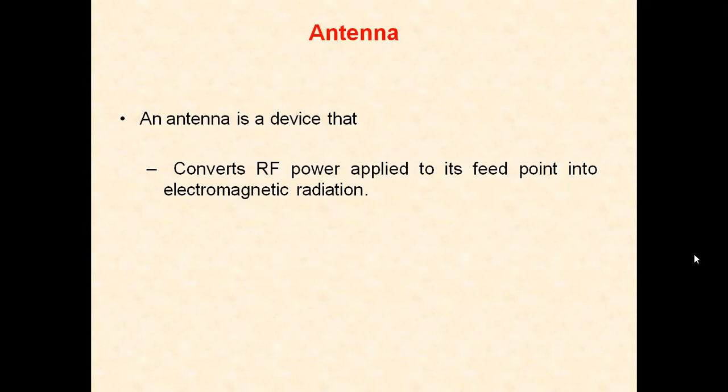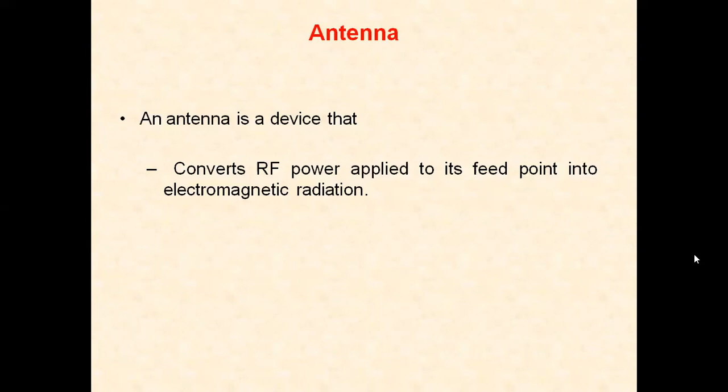The system is wireless. The modulated signal generated by the transmitter is sent into free space and is picked up by the receiver. The process of radiating the signal into space and receiving it are the functions of an antenna.